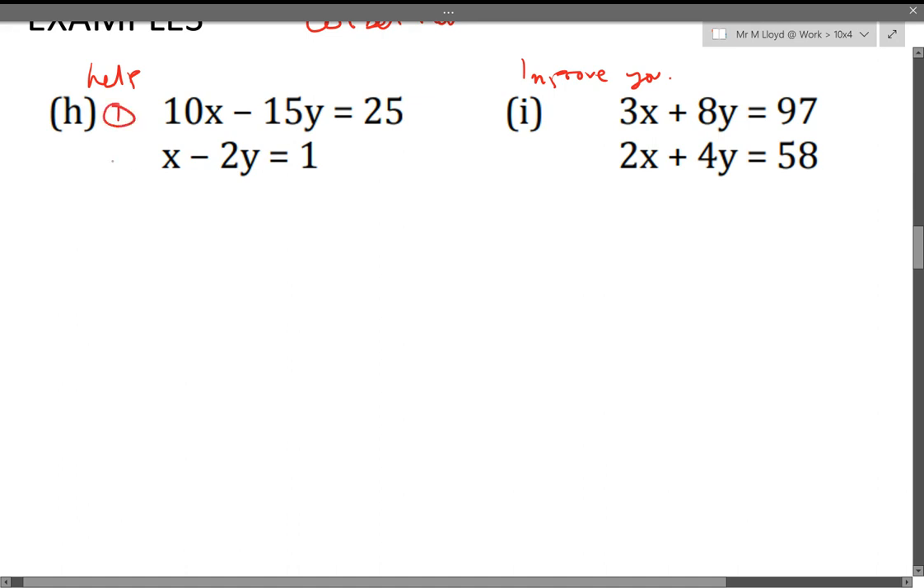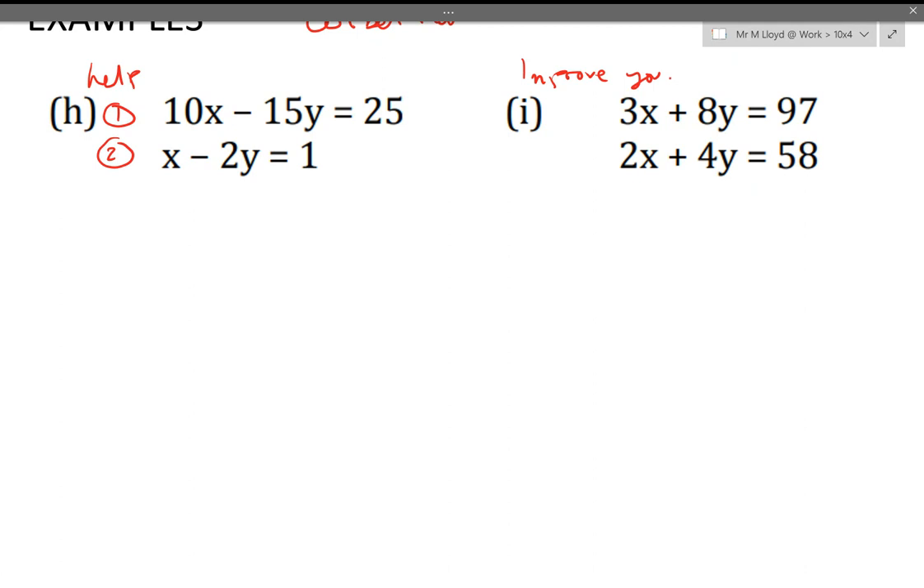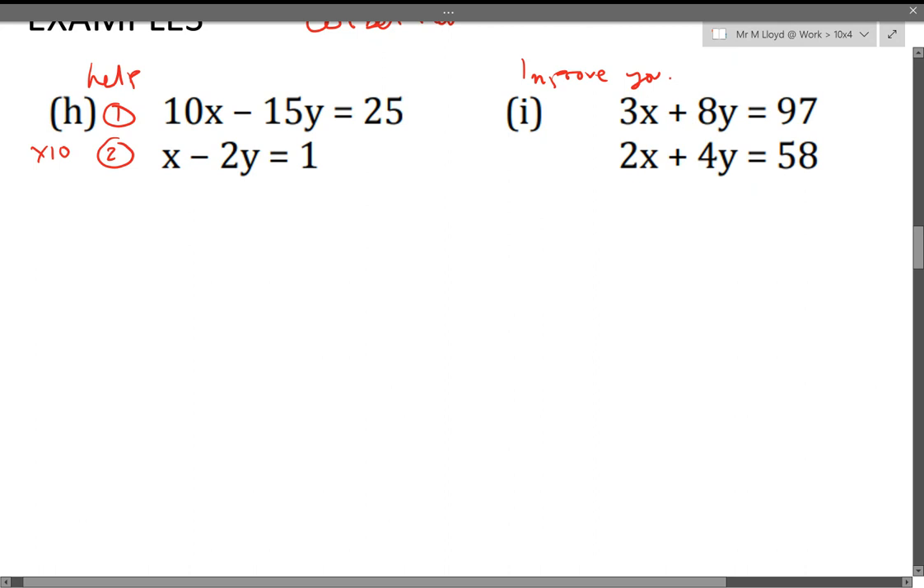So we've got here equation 1 and equation 2. We're going to go for the x's. I can see a route for the x's. We're going to multiply equation 2 by 10. That's going to make the x's exactly the same. So equation 1 remains 10x take away 15y equals 25. And then equation 2 will now become equation 3, and we have 10x take away 20y equals 20.